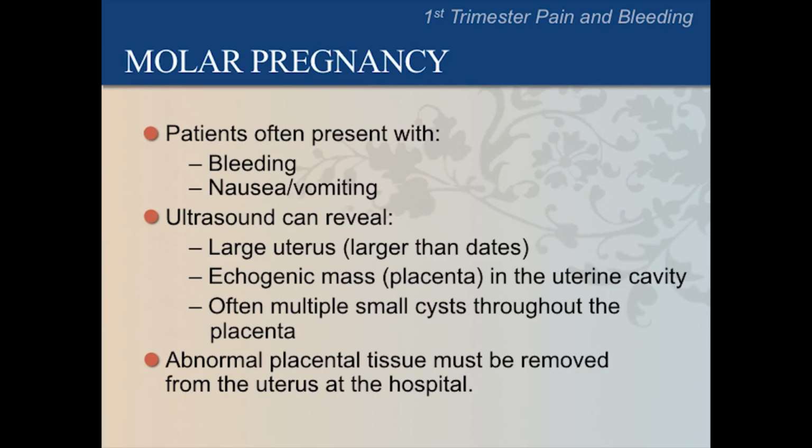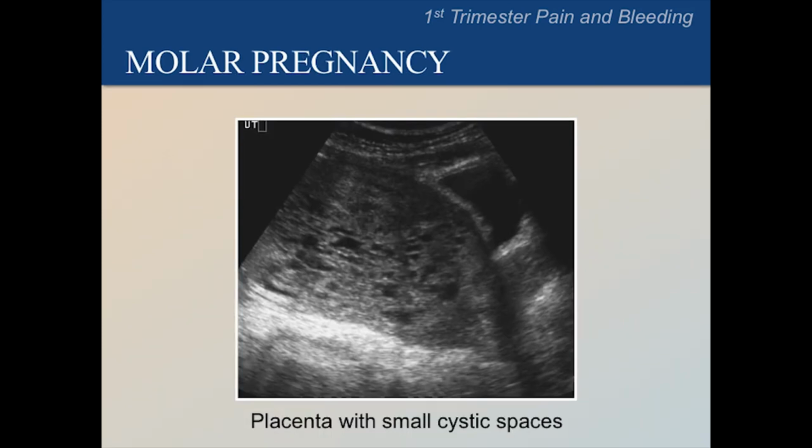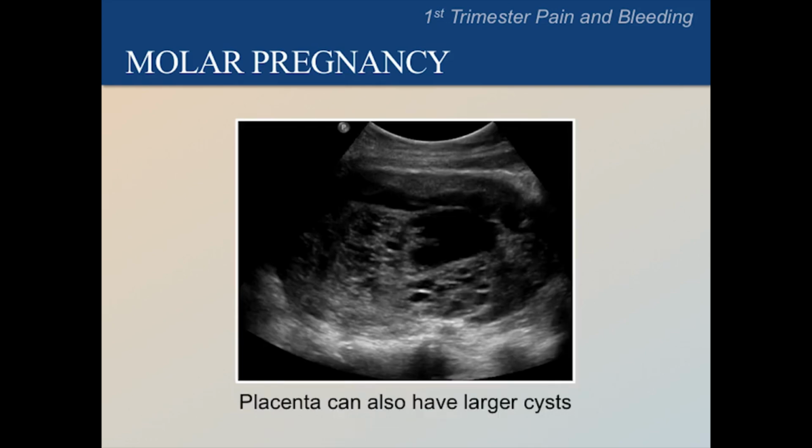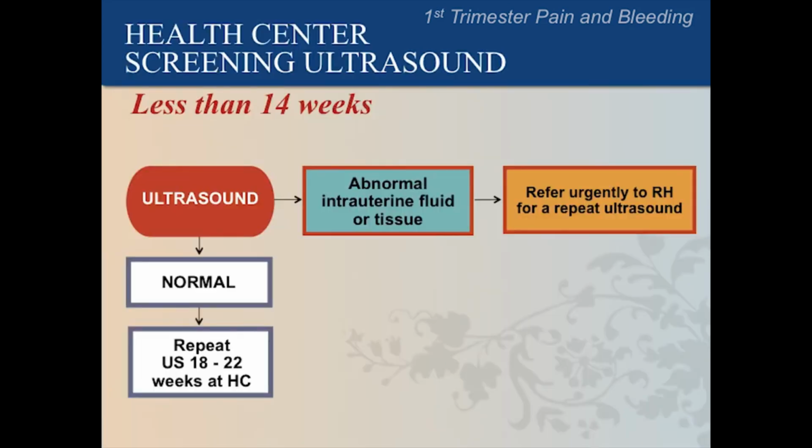This abnormal placental tissue must be removed from the uterus at a hospital, so refer these patients to the referral hospital immediately. Here is an ultrasound image of a molar pregnancy. We can see a uterus that contains several small cystic spaces in this image, which is typical of a molar pregnancy. Sometimes the placenta can have larger cysts, as we can see in this image, which is also consistent with a molar pregnancy. If you do not see a gestational sac, but see abnormal intrauterine contents, refer the patient urgently to the referral hospital.